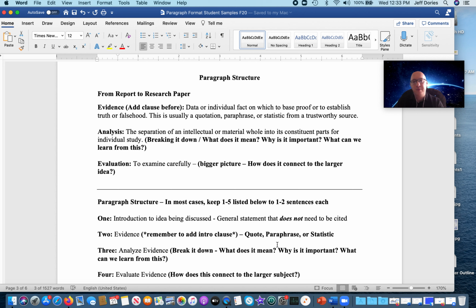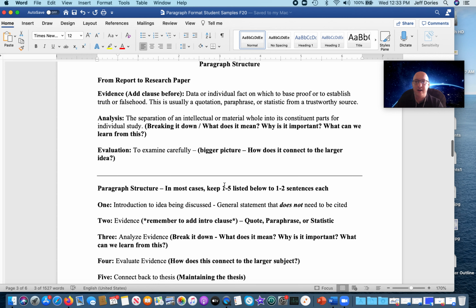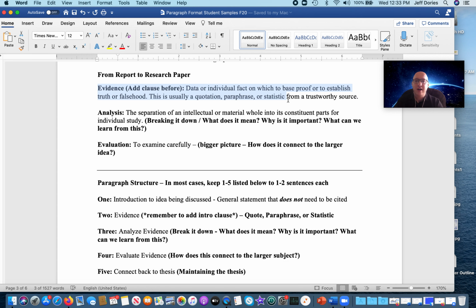Okay, so I want to review paragraph structure. I'm going to go through it quick, but it's all outlined here. So remember, you try to find your evidence. That's what you're doing with the library databases now. And I would start every paragraph. You need to just take a piece of evidence and then try to build around it using the paragraph formula here. Okay. Remember, analysis, for our purposes, is breaking down that evidence. What does it mean? Why is it important? What can we learn from this? And evaluation is the bigger picture. How does it connect to the larger subject or idea?